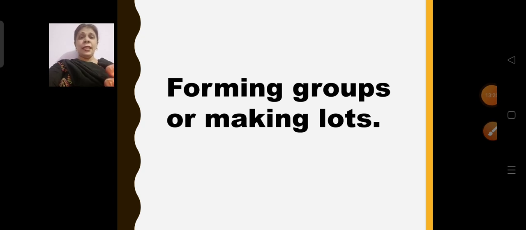Okay. Now we have seen how you can share equally in division. Division is a concept, children, where you will learn how things are divided equally. Okay. Now we will learn forming groups or making lots. How you are going to form groups or how you are going to make lots.